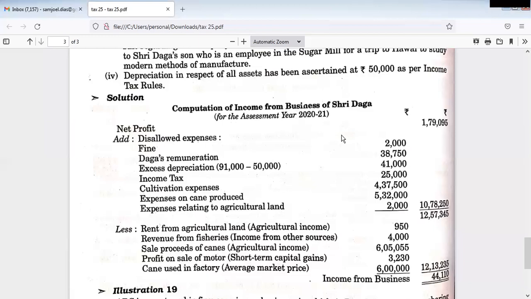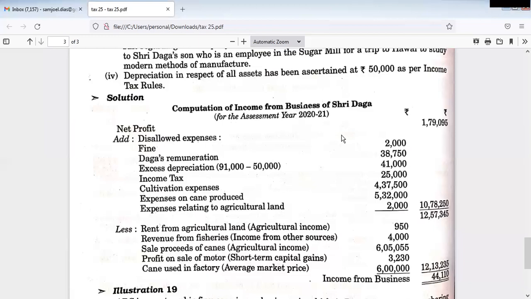Though he is drawing some amount from the business as his remuneration, even though he is entitled to a 100% claim over the profits of the business, according to income tax provisions the owner's remuneration is not allowed as business expenditure. We have to add that to the net profit.